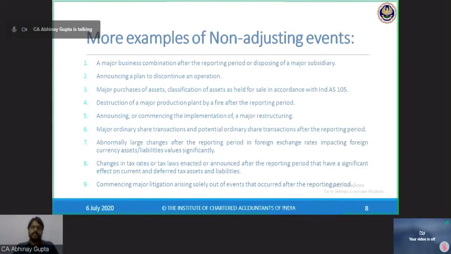We have to follow all the Ind ASs in their entirety: accounting, disclosures, presentation, classification, measurement, recognition. Anything and everything written in Ind AS is mandatory, and all the Ind ASs notified by the ICAI are mandatory to follow. If I do not follow any of the Ind AS, or even a small portion of any of them, then I will be non-compliant with the Ind AS.